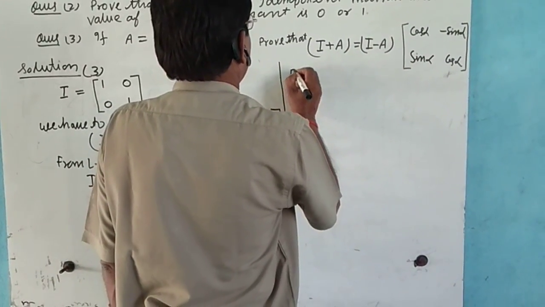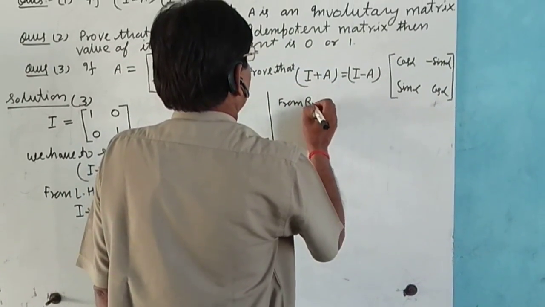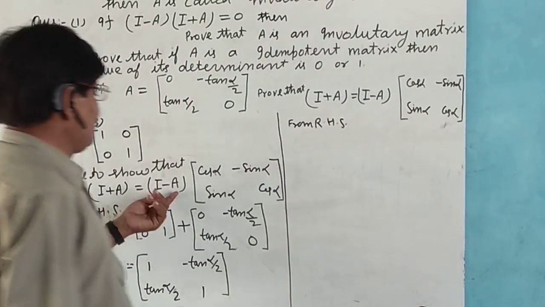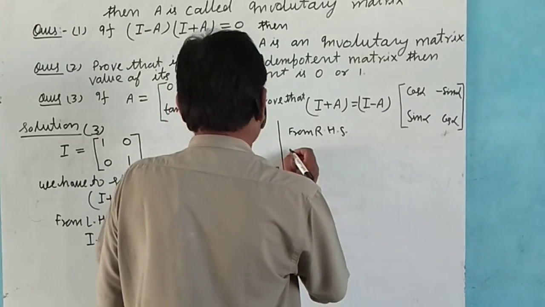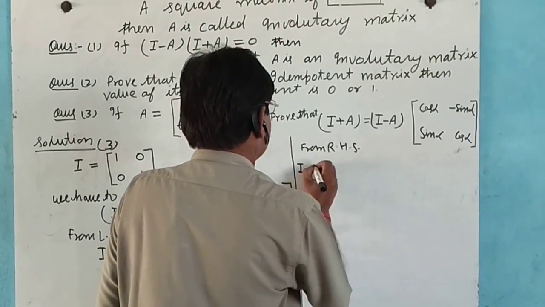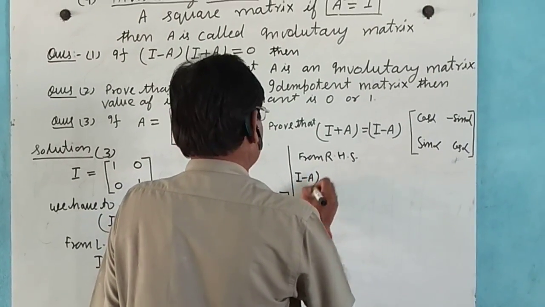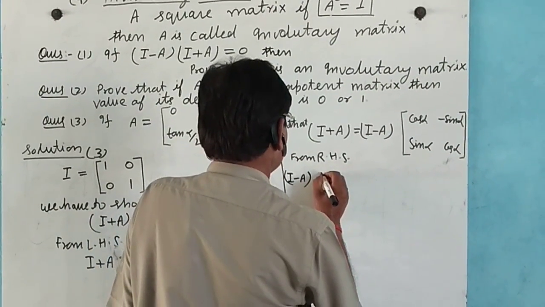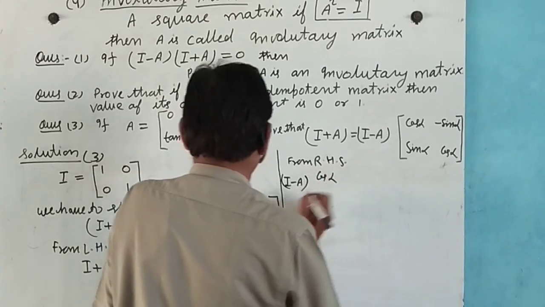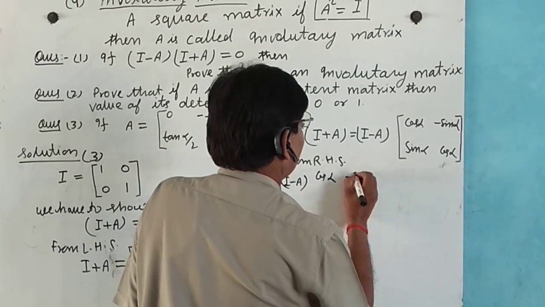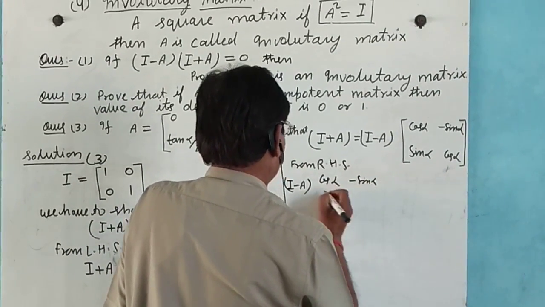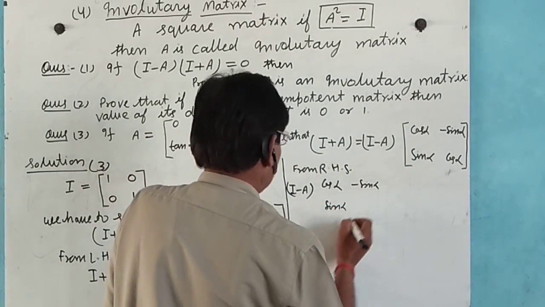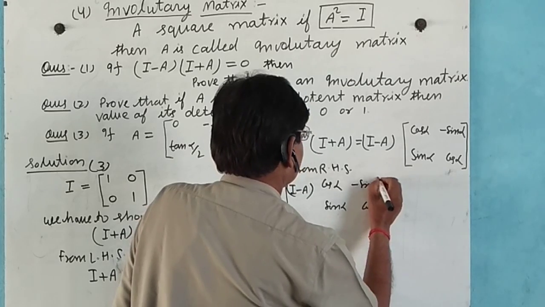From the right hand side, in this case, I minus A, with this matrix cos alpha, minus sin alpha, and sin alpha and cos alpha.